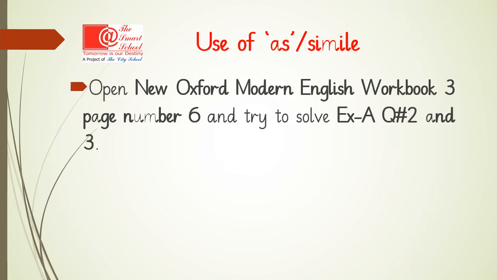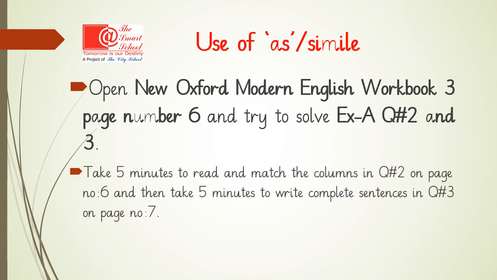Now that we know all there is to know about the use of as in case of the simile, let's open our Oxford English Workbook page number 6 and try to solve exercise A, question number 2 and 3. Now remember, read the question carefully, take 5, even 10 minutes if you want to, and then try to match the columns in question number 2 on page number 6.